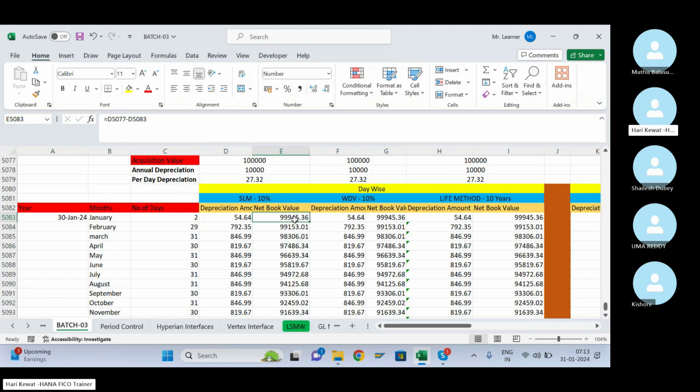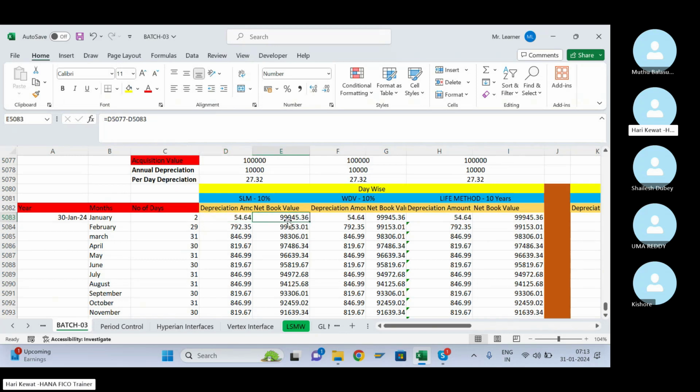Market value may be more or less. If you purchase a mobile today and go to sell it even after one day, you will not get the net book value of that mobile. So market value is different, but net book value means your acquisition value minus your depreciation.